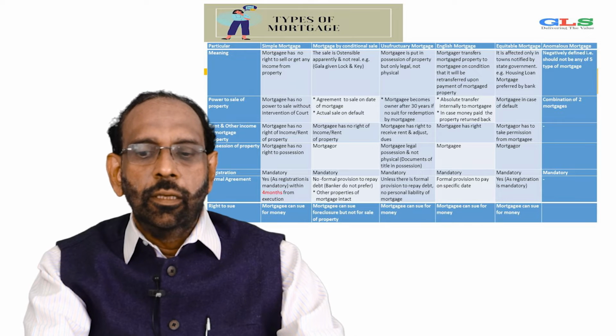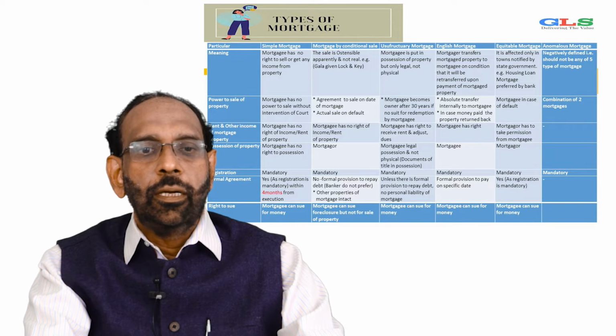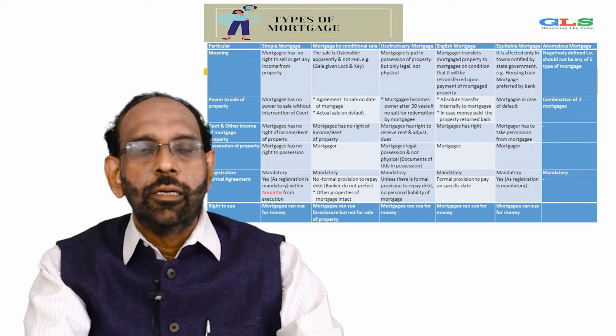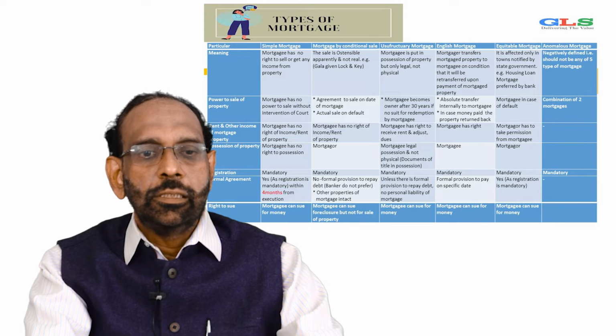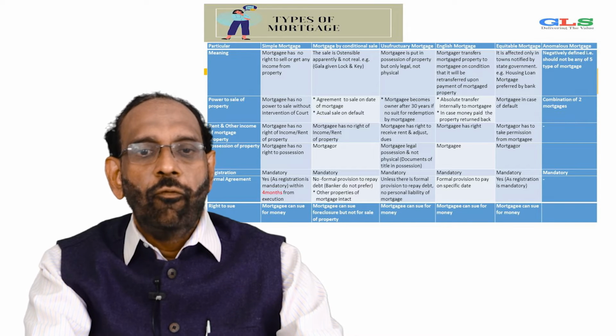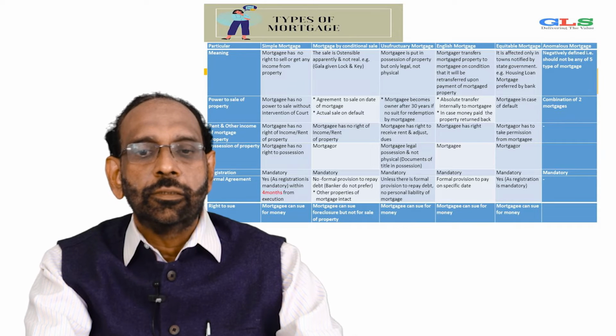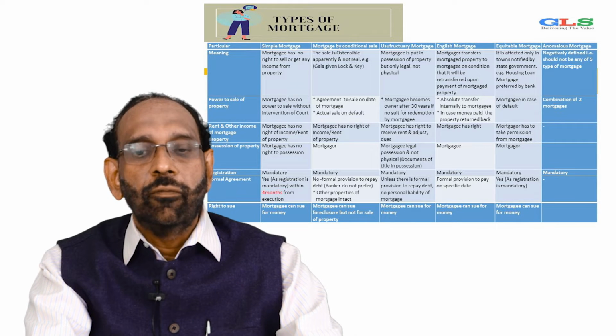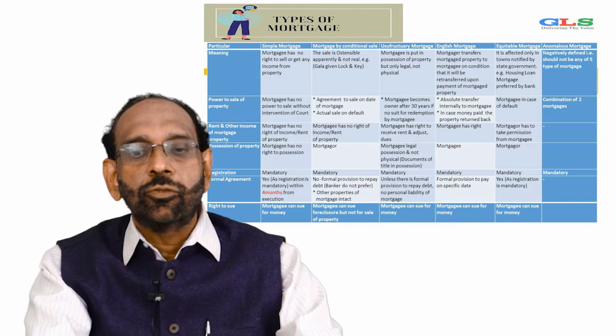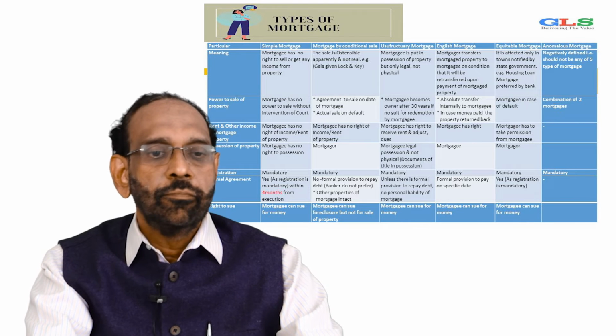Let's look at the interest point of view. In case of simple and mortgage by conditional sale, the mortgagee has no right to any interest. Whereas in usufructory mortgage and English mortgage, the mortgagee becomes owner and has the right to receive interest in both cases. And in case of equitable mortgage, the mortgagee has to take permission from the mortgagor.